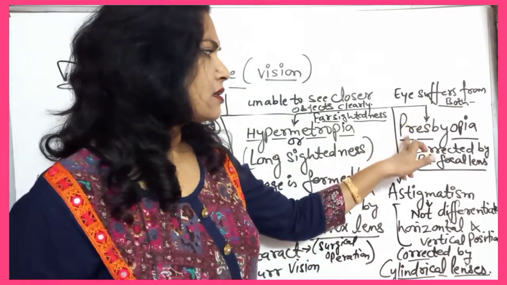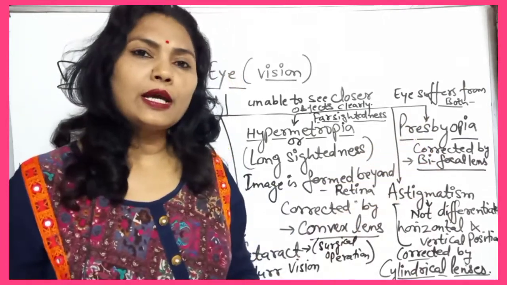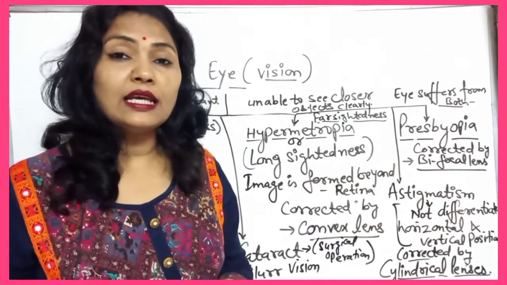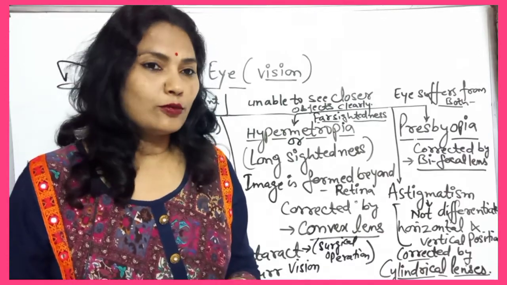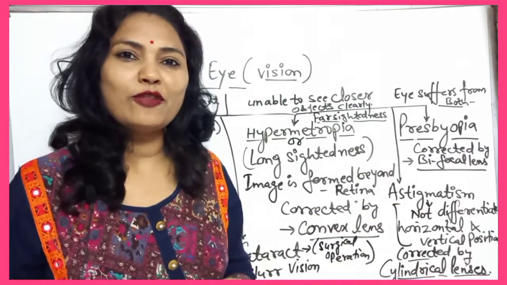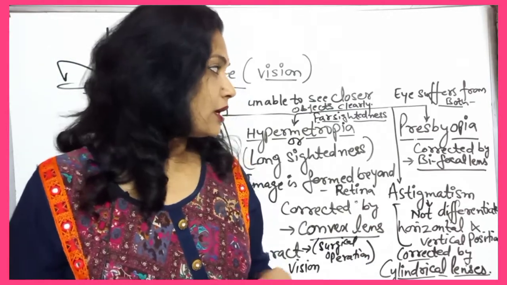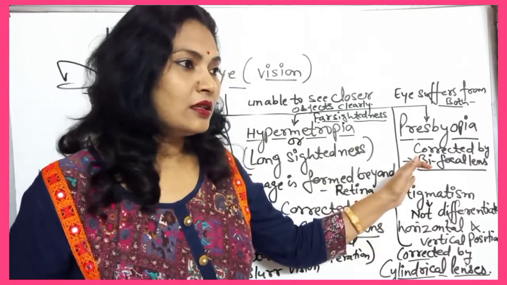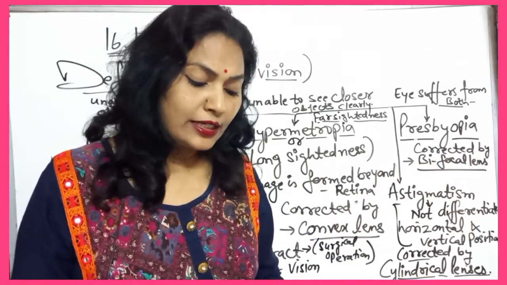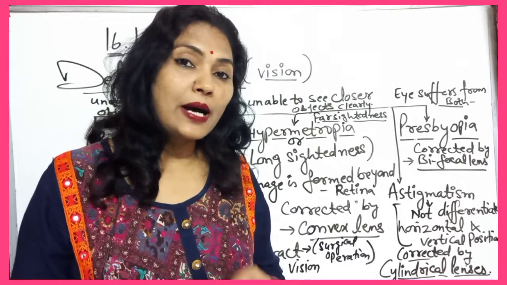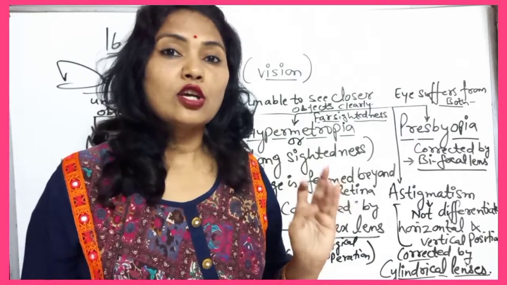Now next, the second last is presbyopia. In this defect the person is unable to see the nearby object as well as the far object. It means the person is suffering from both myopia as well as hypermetropia. The person uses a bifocal lens, and this defect is corrected by using the bifocal lens. It means the lens contains the concave as well as convex lens.